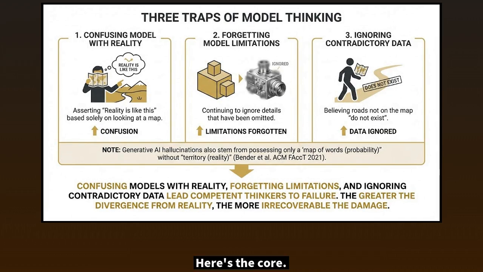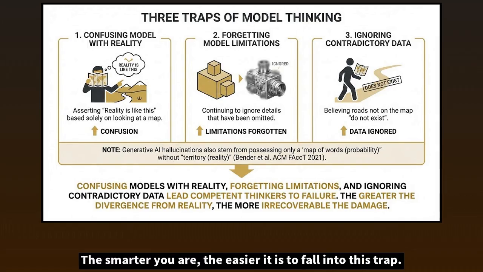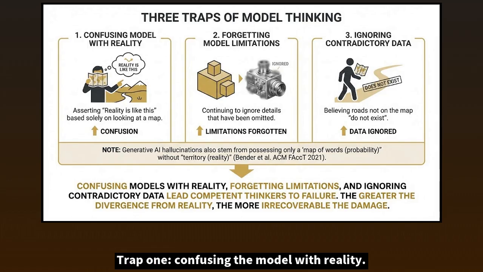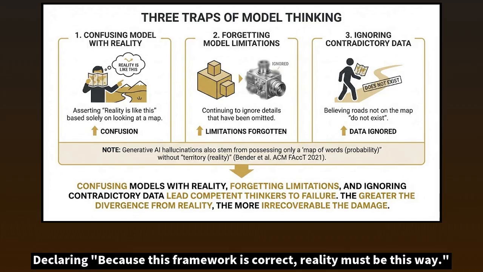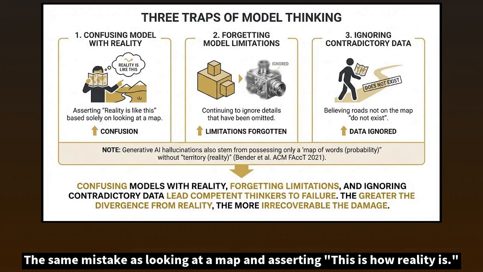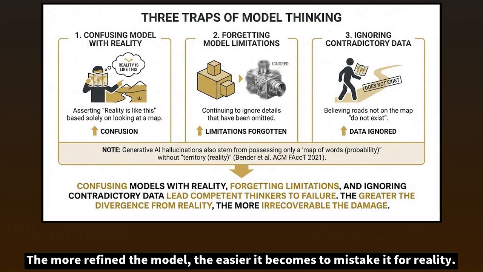Here's the core. Model thinking has 3 traps. The smarter you are, the easier it is to fall into this trap. Trap 1. Confusing the model with reality. Declaring because this framework is correct, reality must be this way. The same mistake as looking at a map and asserting, this is how reality is. The more refined the model, the easier it becomes to mistake it for reality.